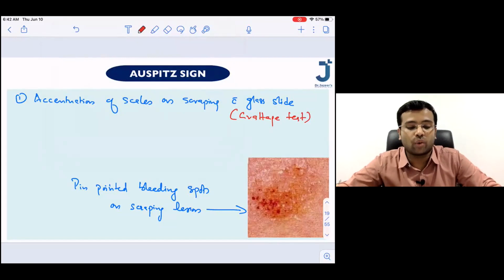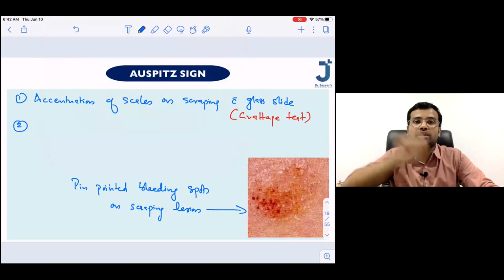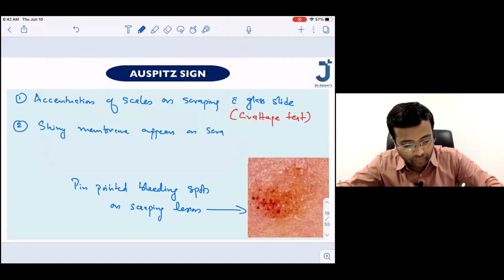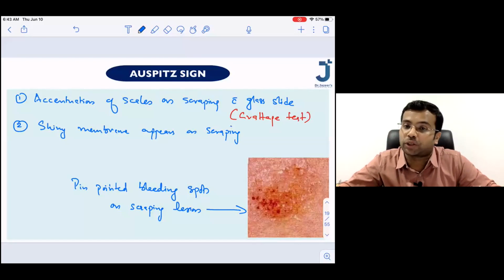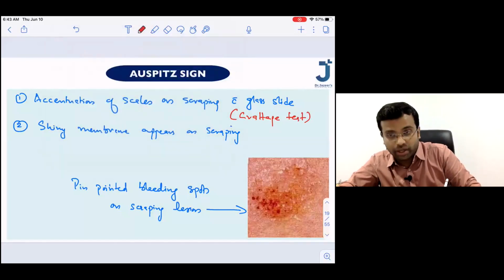Done. And now going to the next one. So Varshini is exactly correct. Now let us see what the second step is. Once you continue the scraping, a shiny membrane appears on scraping. So what is the name of this shiny membrane? Dr. Tanuja is answering exactly. Dr. Aditya also. This is called Bulkeley's membrane.